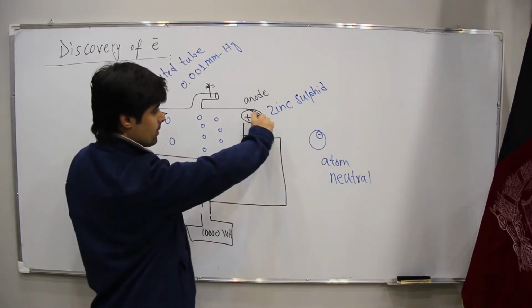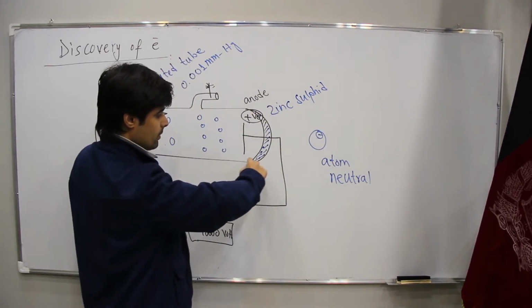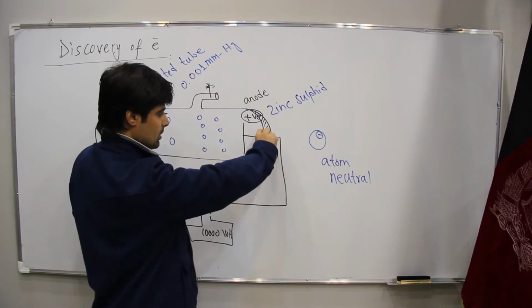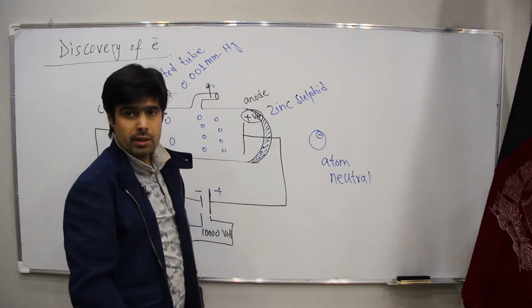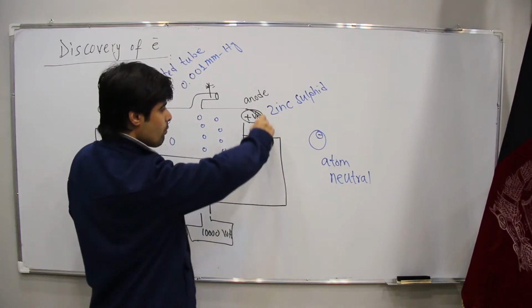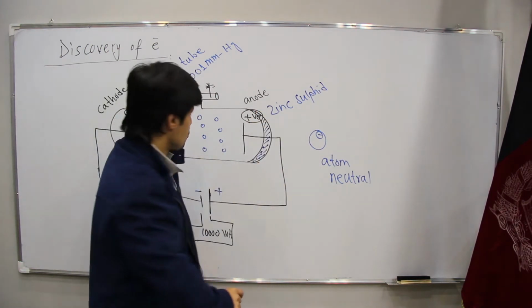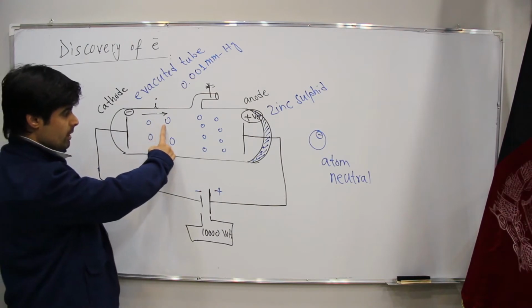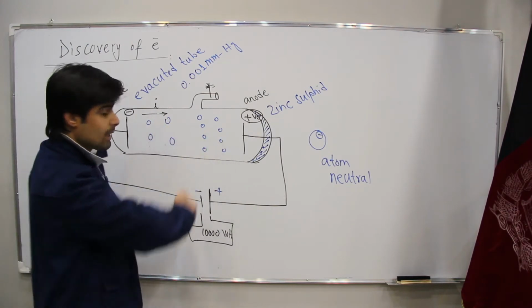Now we have here, what do we have? We have coated here with a fluorescent material, which is zinc sulfide. Why do we coat here? Why do we cover this one? In order to know whether we have any current through these atoms or not.